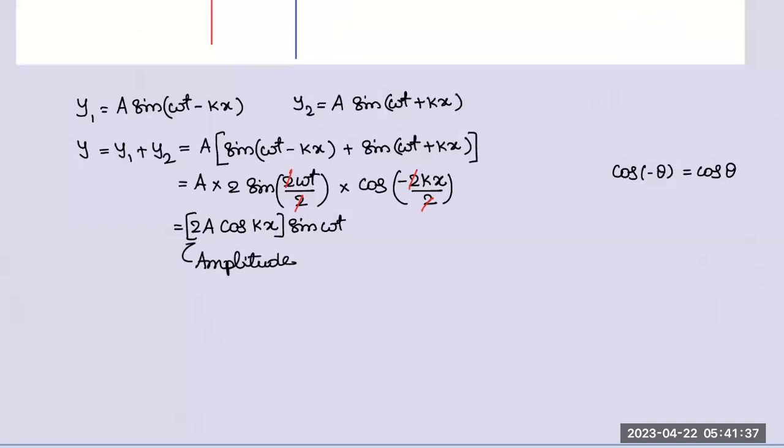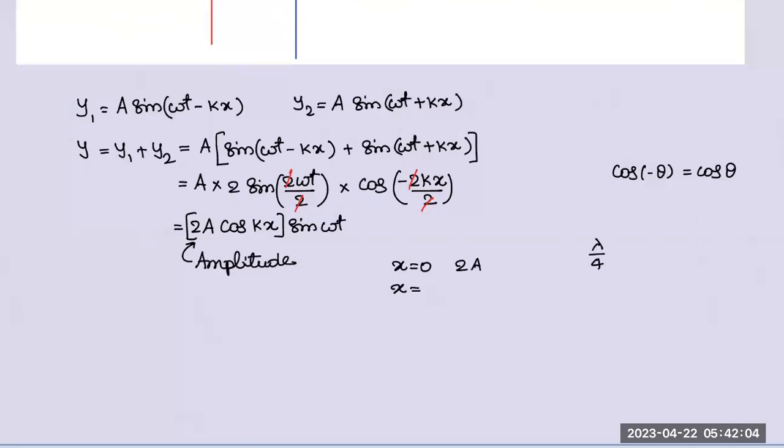The amplitude part depends on multiple factors. Suppose x is equal to 0, the amplitude will be 2a. Actually speaking, we have to take kx here. Okay, fine. X is equal to exactly lambda by 4.